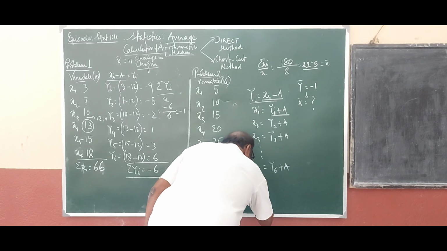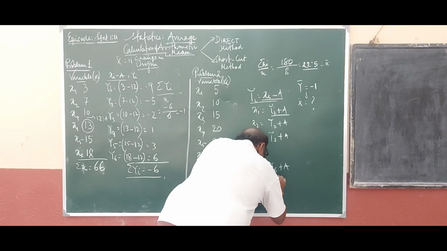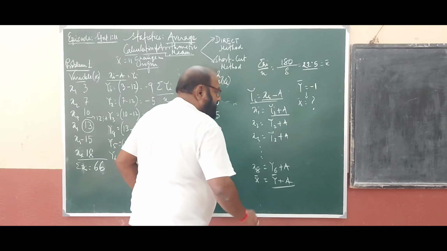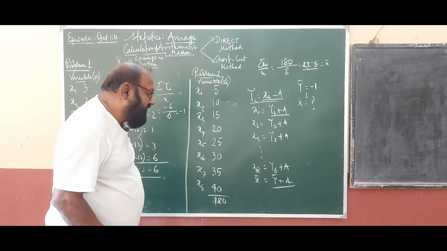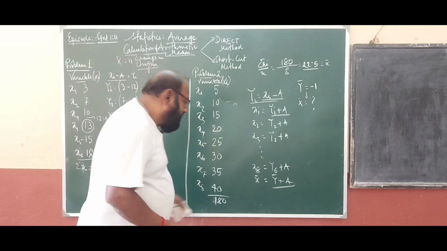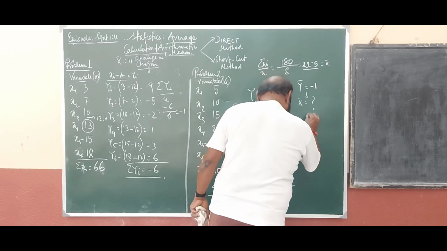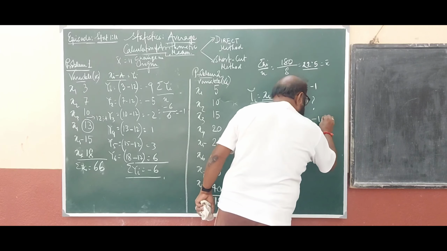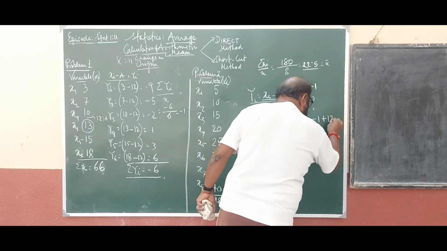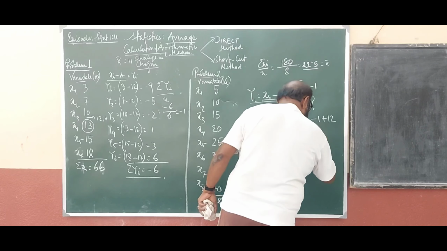Now what would be the value of x bar, y bar? x bar should be equal to y bar plus a, clear? Y bar plus a. Now you see, put the value. What is the value of y bar? The value of y bar is minus 1. Now x bar equals minus 1 plus 12. Okay, so x bar equals 11.